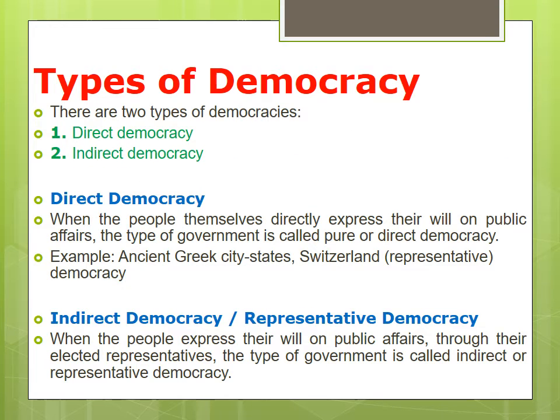And types of democracy. And before that, page number 239: you see that Abraham Lincoln, one of the presidents of the USA, defines democracy as a government of the people, by the people and for the people. This is very important. So Abraham Lincoln defines democracy as a government of the people, by the people, for the people.